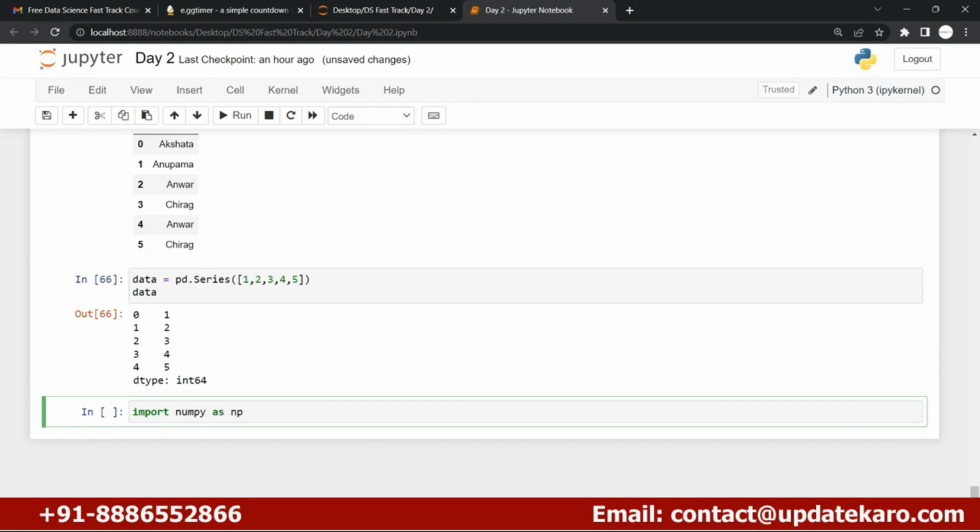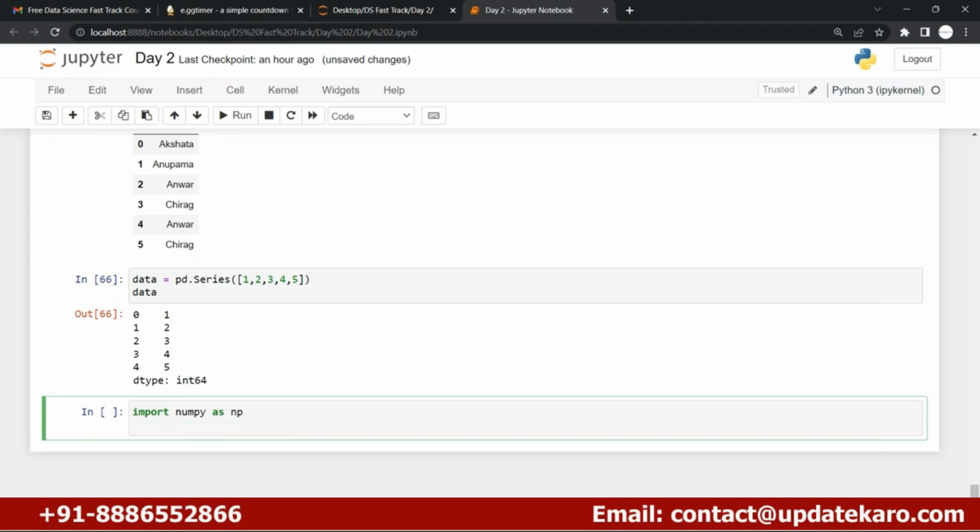Now I can create the missing values inside my data, right? Now here you can see that this is my data 1 2 3 4 5, right? Now I can simply use this data. I'll use the replace method, right? And let's say I just wanted to replace 2.